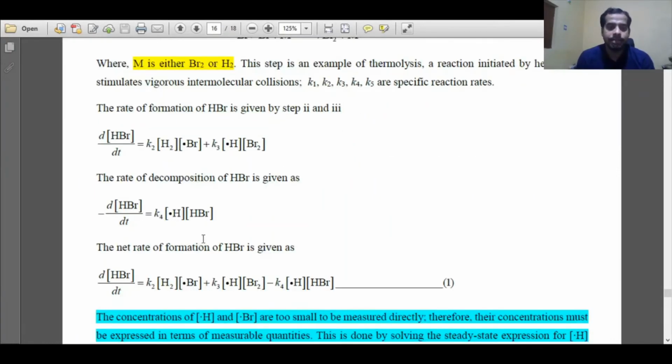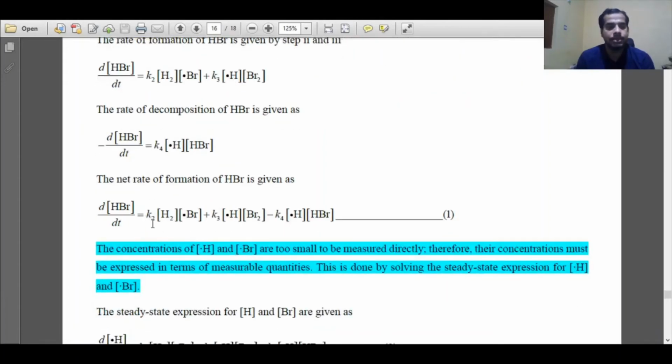Now what are the intermediates here? We have set up the rate laws. Then we have to follow the steady state approximation and apply it to the intermediates. Step 2 gives only formation and step 3 gives decomposition. What is the total rate of formation of HBr, the product? The total rate of formation of product will be rate of formation minus rate of decomposition. If we combine these two steps, we can find the net rate of formation of HBr, which will be the rate of formation minus the rate of decomposition.